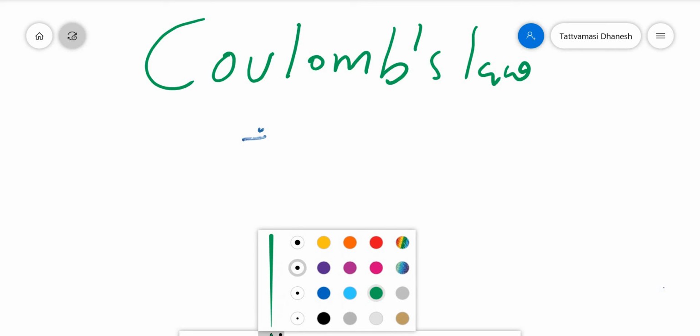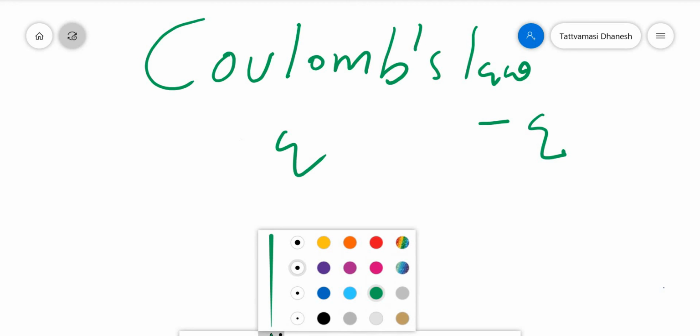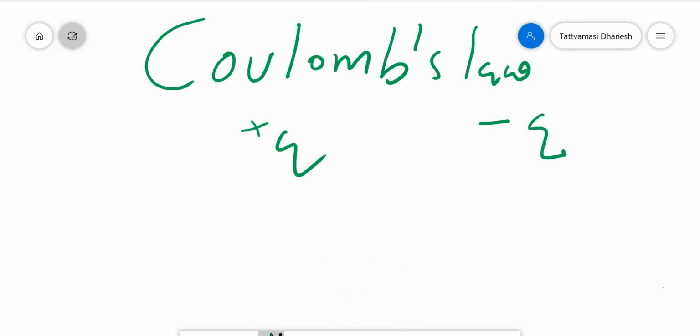Here you have two charges. One is the plus Q charge, and this is a minus Q charge. The separation between these two charges is R.